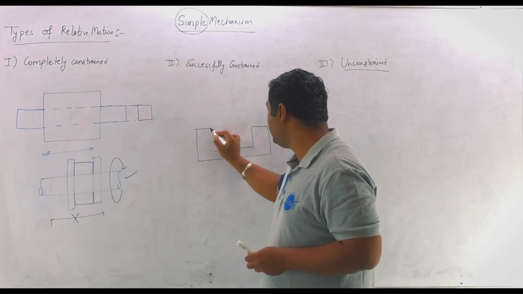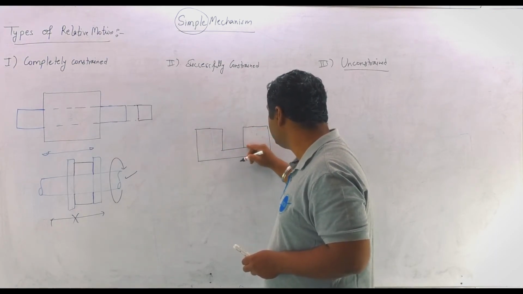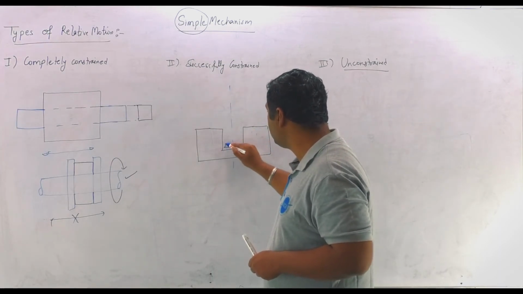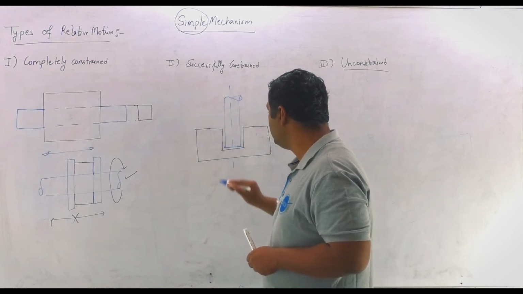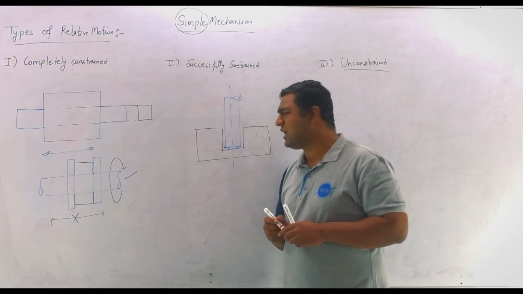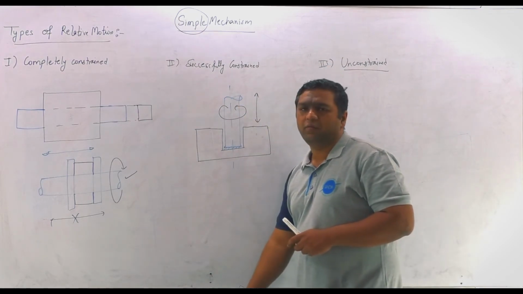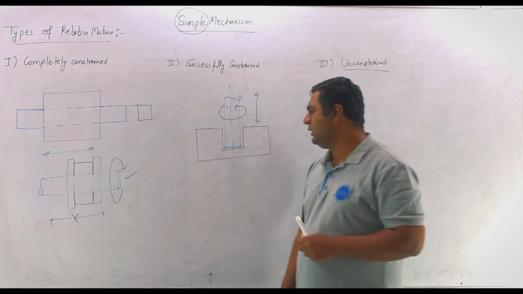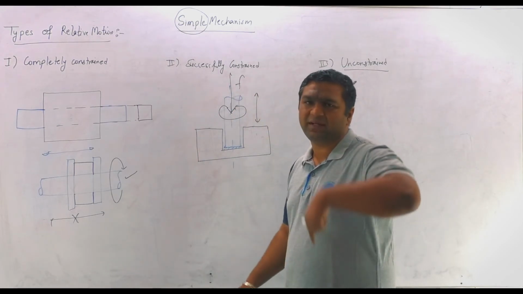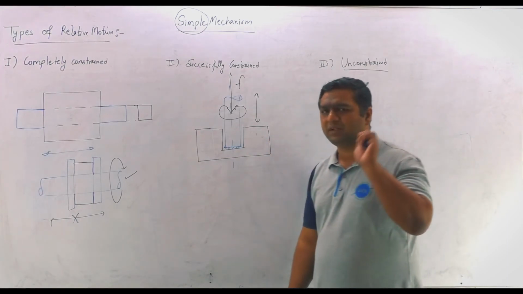So this is the bearing surface basically, and along with the friction lining, the bearing surface is present. And in this bearing surface, we are having a shaft, and this shaft is having a friction surface here. Now there are two possibilities with this shaft and this bearing: the shaft may reciprocate and the shaft may rotate. Then we apply a force like this. Because of this force, the reciprocation of the shaft is not possible, so the shaft can only rotate.